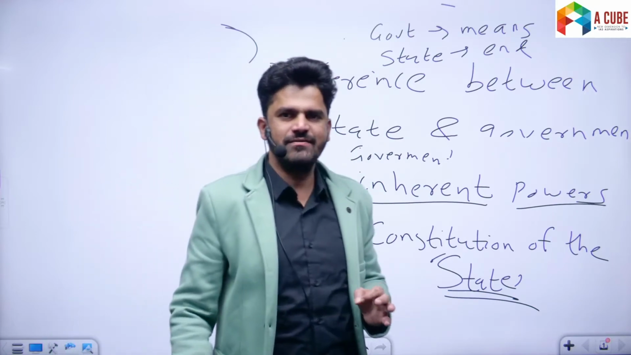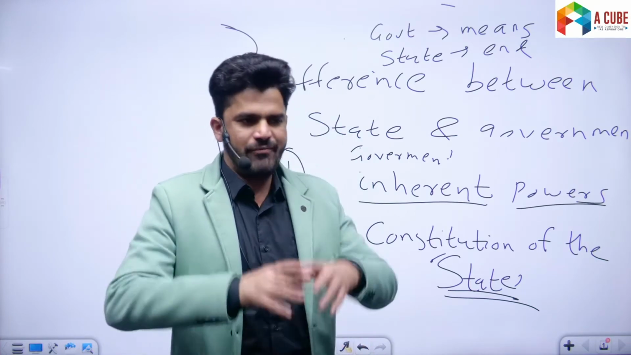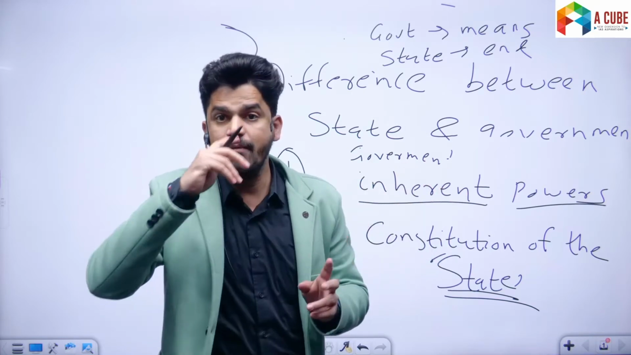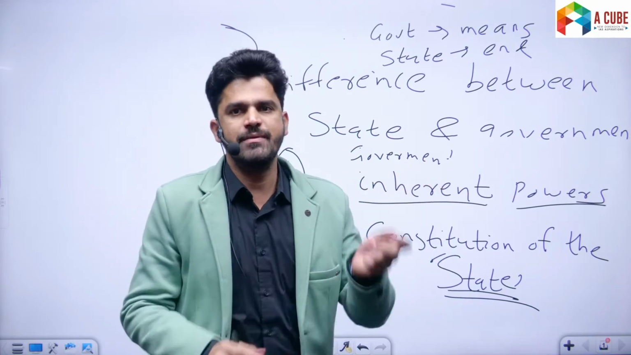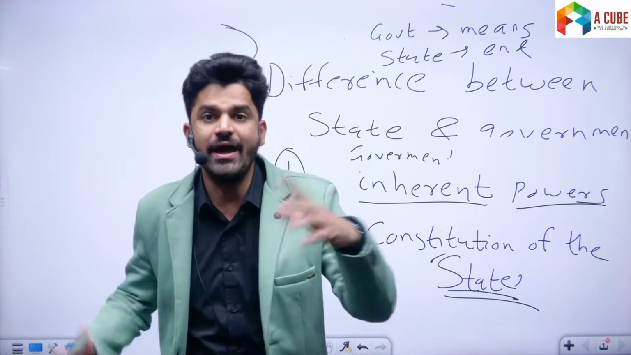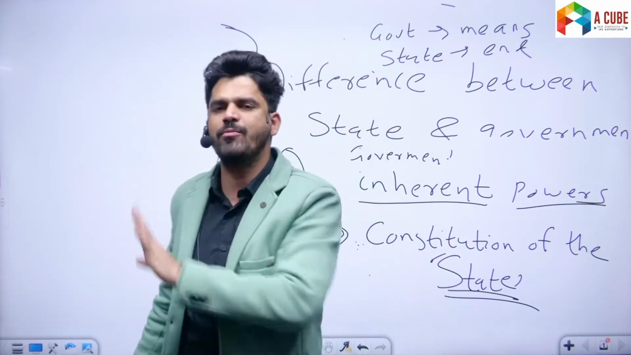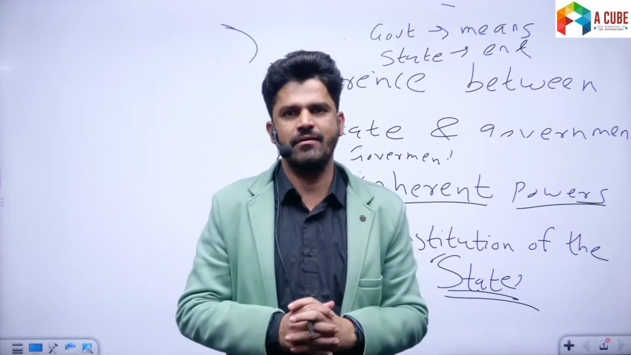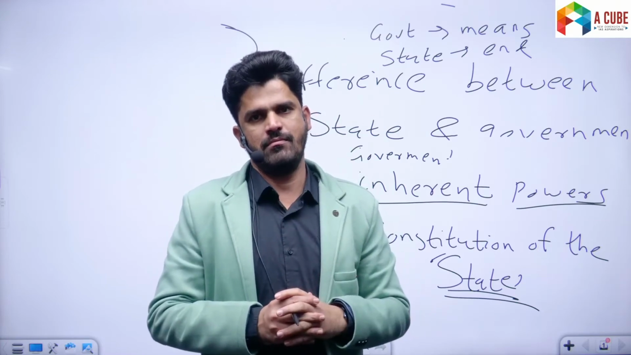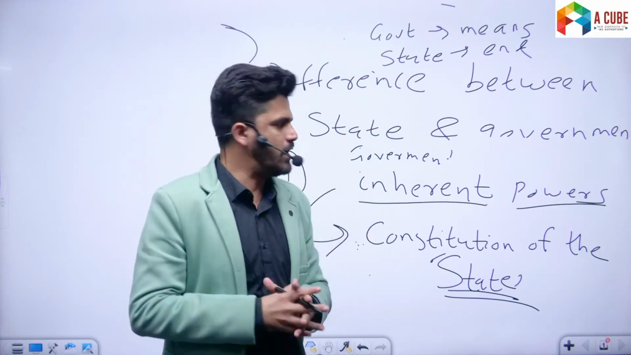The state has powers; the powers of the state are inherent in the state. By the very nature of its structure, the state has powers. But government does not have power on its own. The powers of the government, they are derived from where? From the constitution of the state. एक स्टेट है, उसका कॉन्स्टिट्यूशन है, वो गवर्नमेंट को पावर देता है. गवर्नमेंट को ओरिजिनल पावर्स नहीं है. It is the constitution of the state which is supreme. So it is very important to understand this difference. I hope you got it.